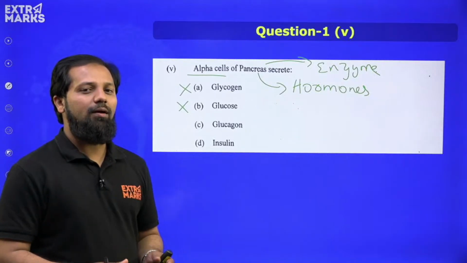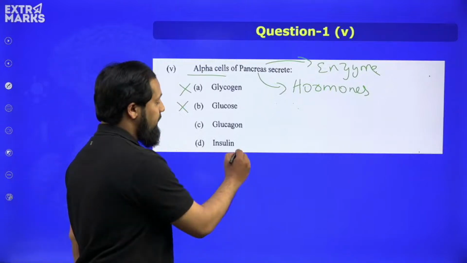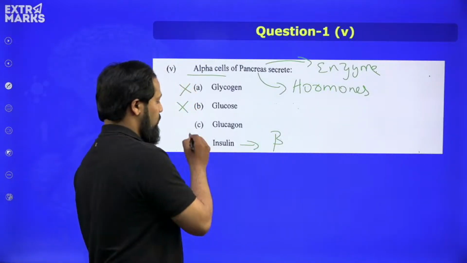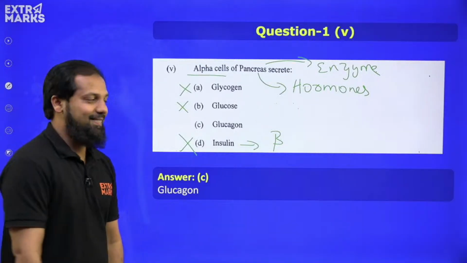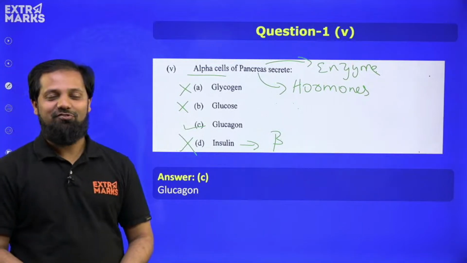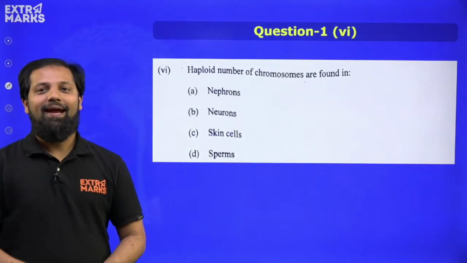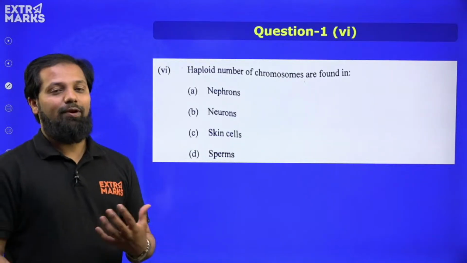Most of us read up and end up studying insulin, okay, but in fact insulin is being produced by the beta cells of the pancreas. So option D is also incorrect. The correct answer is option C, which is glucagon. So again, a very interesting question. Let's move ahead and see one more question that is coming from the reproductive system.